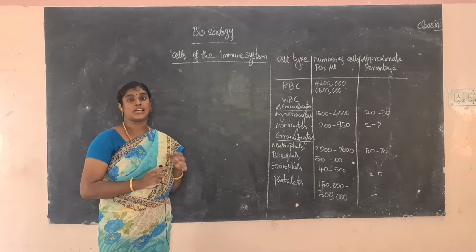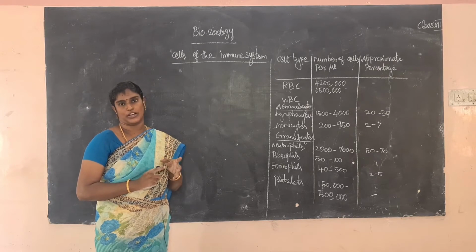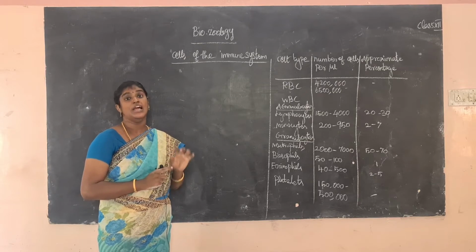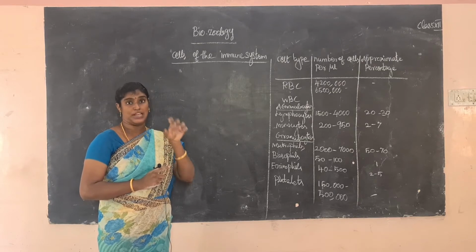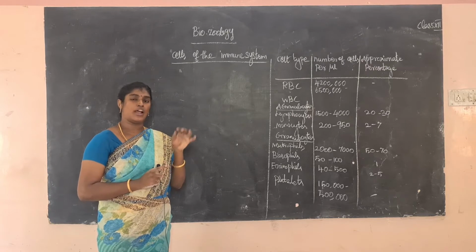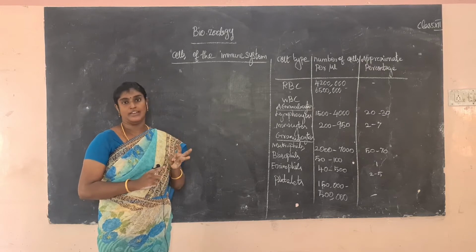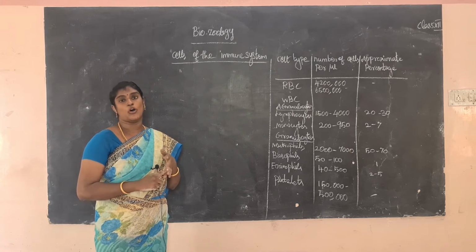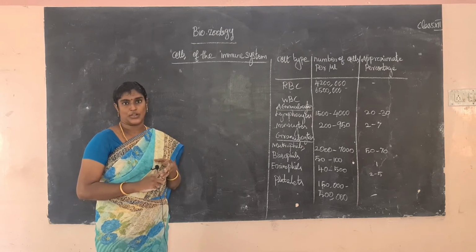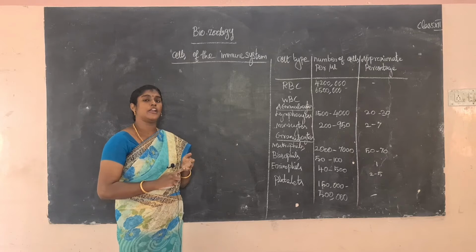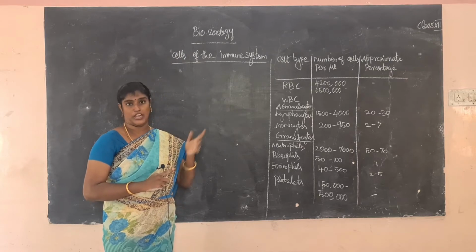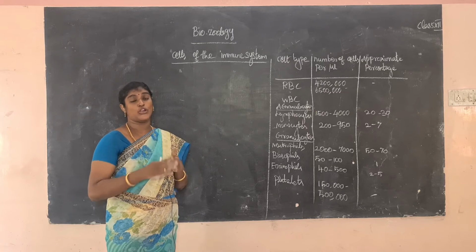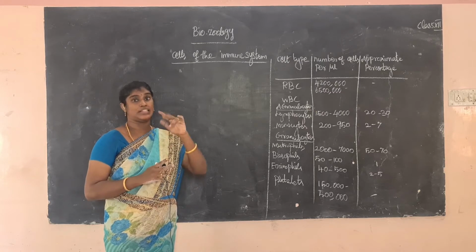Next, the secondary lymphoid organ. What is the secondary lymphoid organ? It is commonly called a peripheral lymphoid organ. Immune reactions take place in the secondary lymphoid organ. What are the secondary lymphoid organs? Spleen, Peyer's patches, tonsil, lymph node. Bone marrow is a primary lymphoid organ that produces two kinds of cells, B cells and T cells.